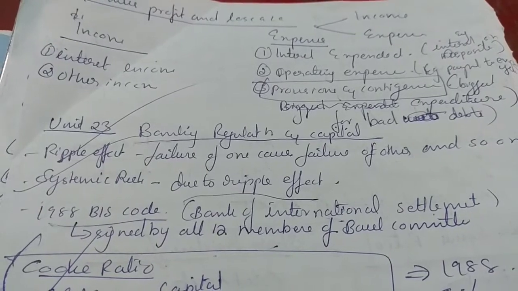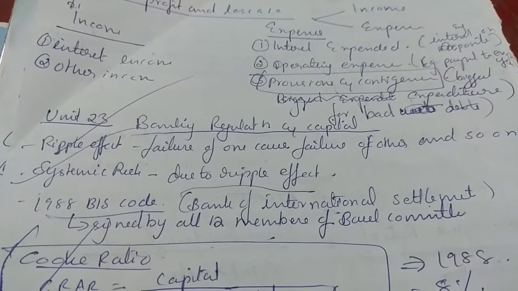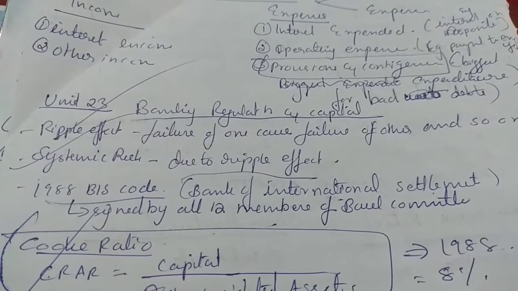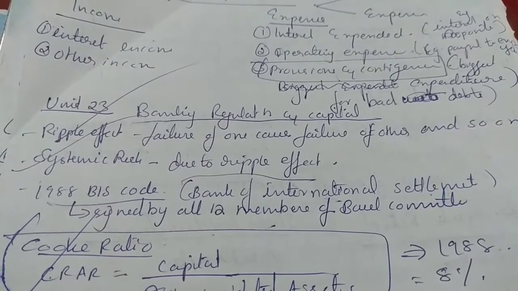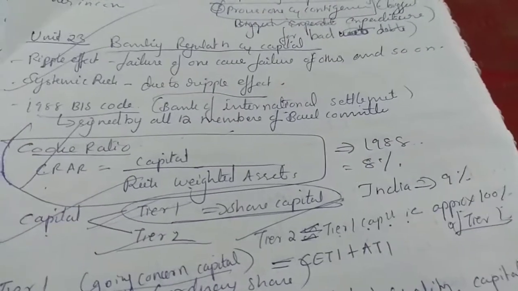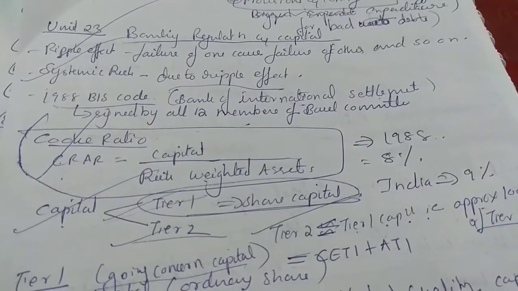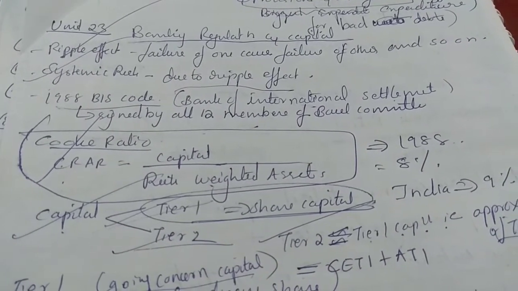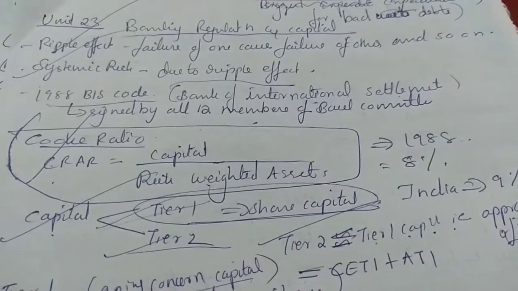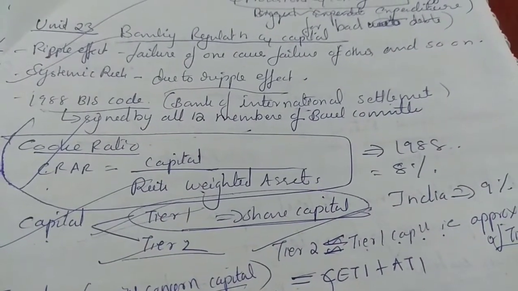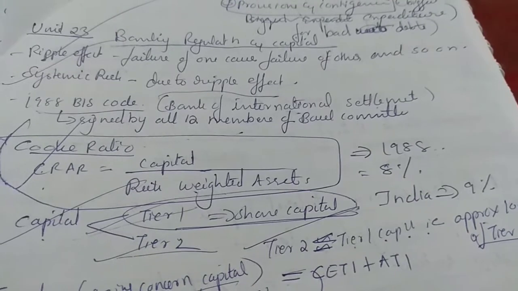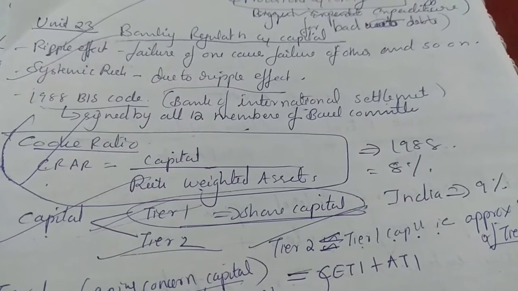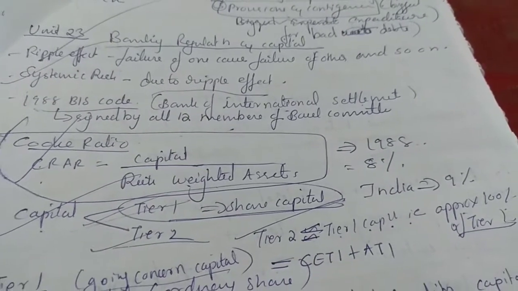So the 1988 BIS code came into existence, and this is by the Bank for International Settlements, BIS, signed by all 12 members of the Basel Committee. And this committee provided the Cooke ratio. Cooke ratio is CRAR, capital to risk-weighted asset, equal to capital by risk-weighted asset. This CRAR ratio must be 8% according to this BIS 1988 committee, and in India it is 9%.